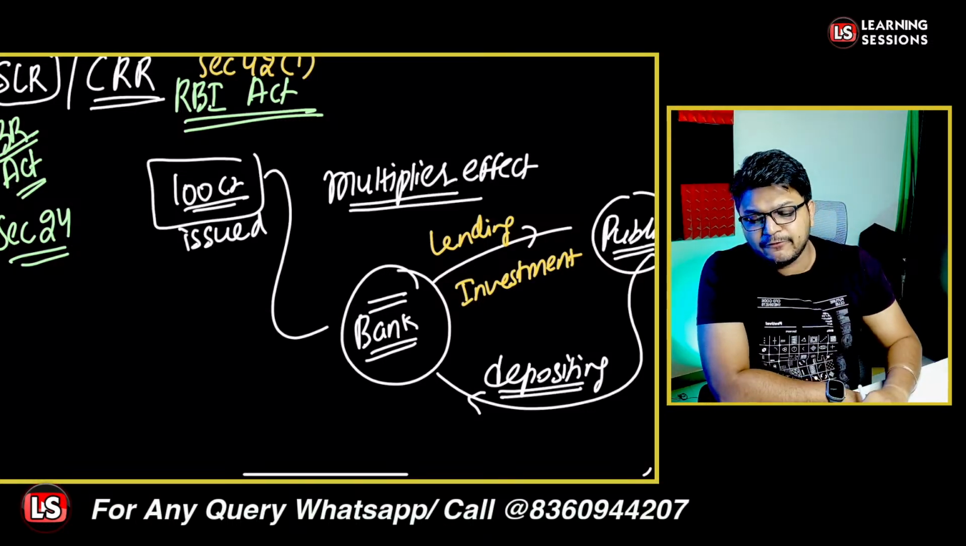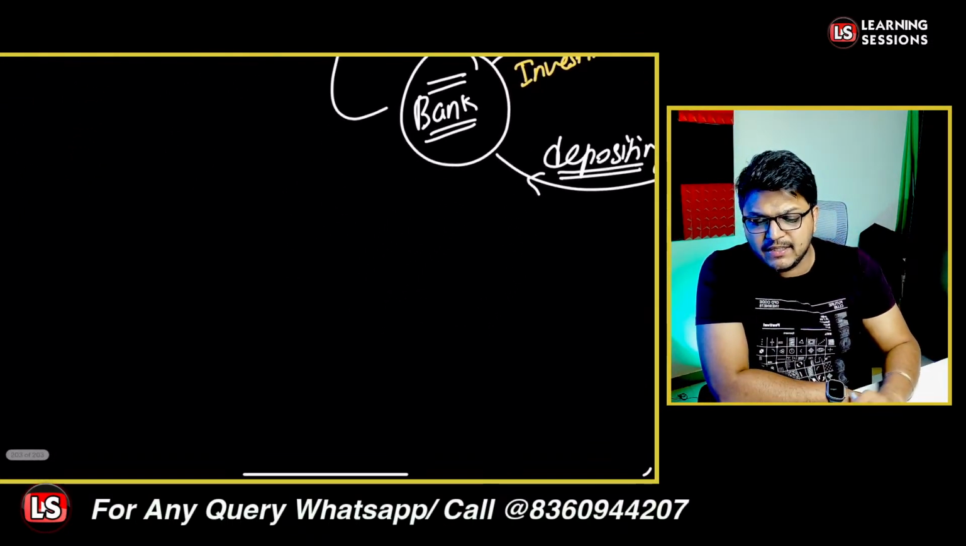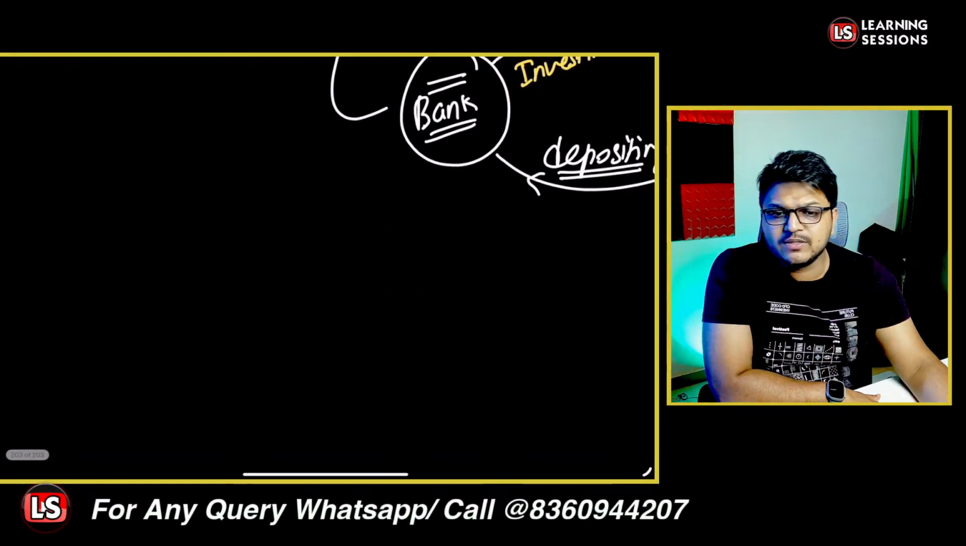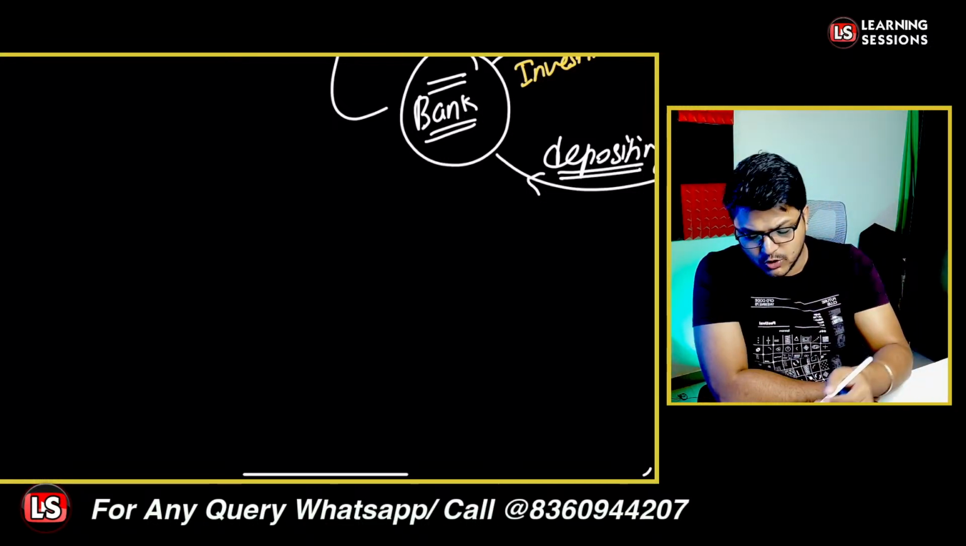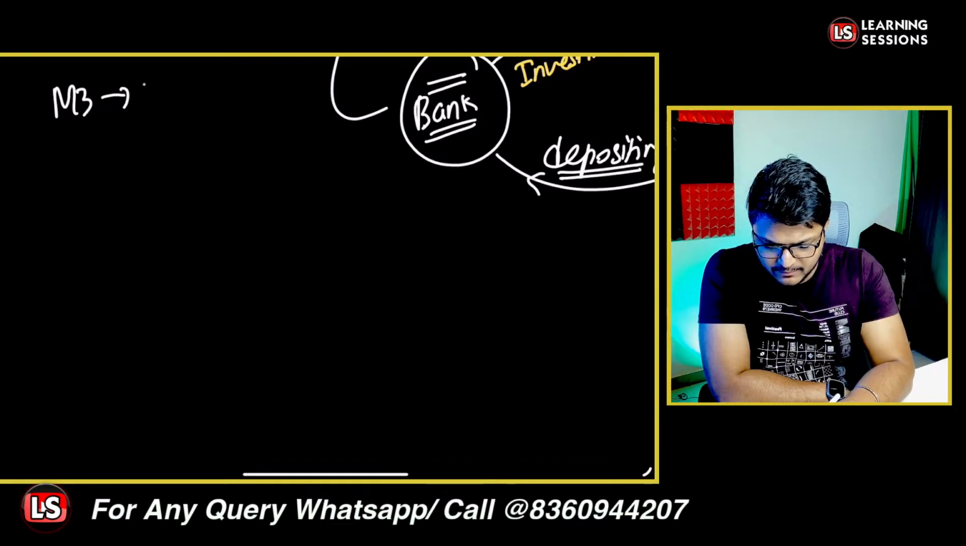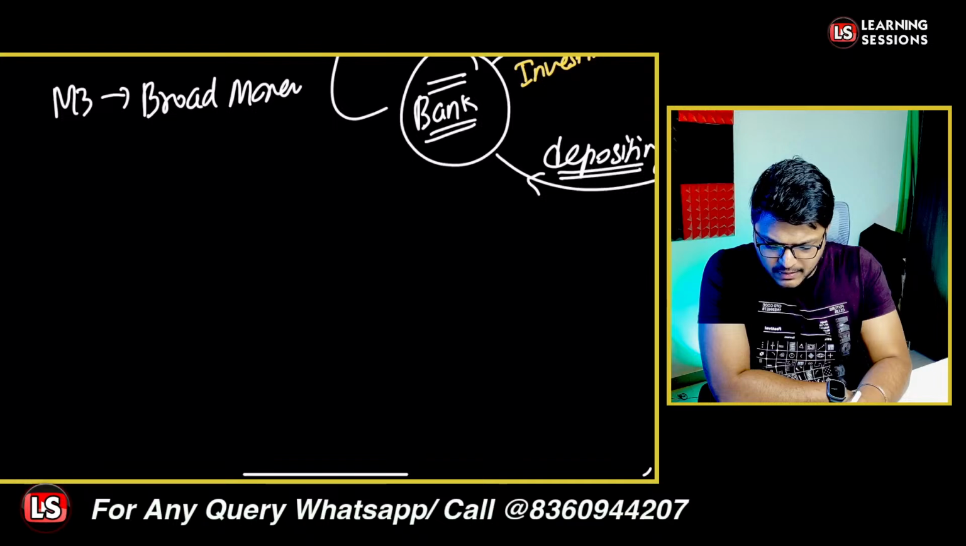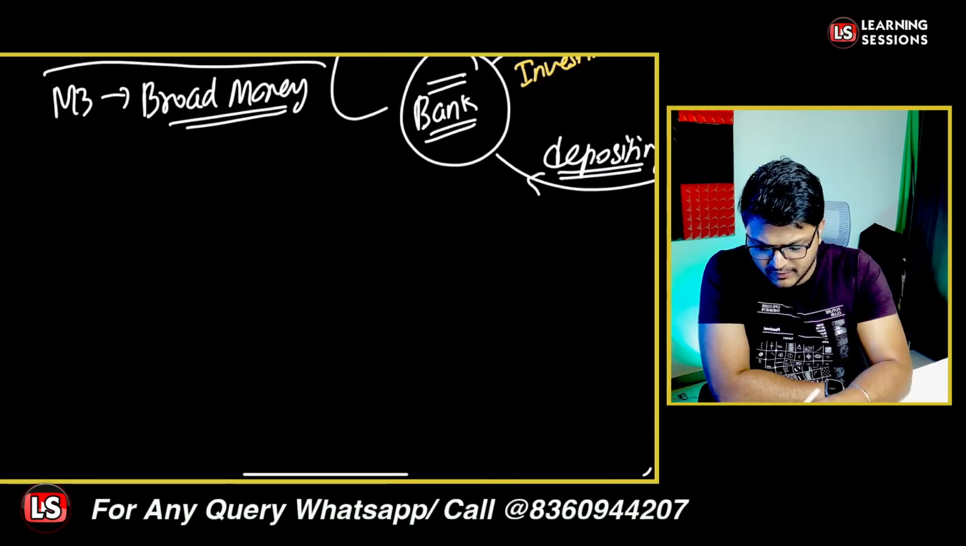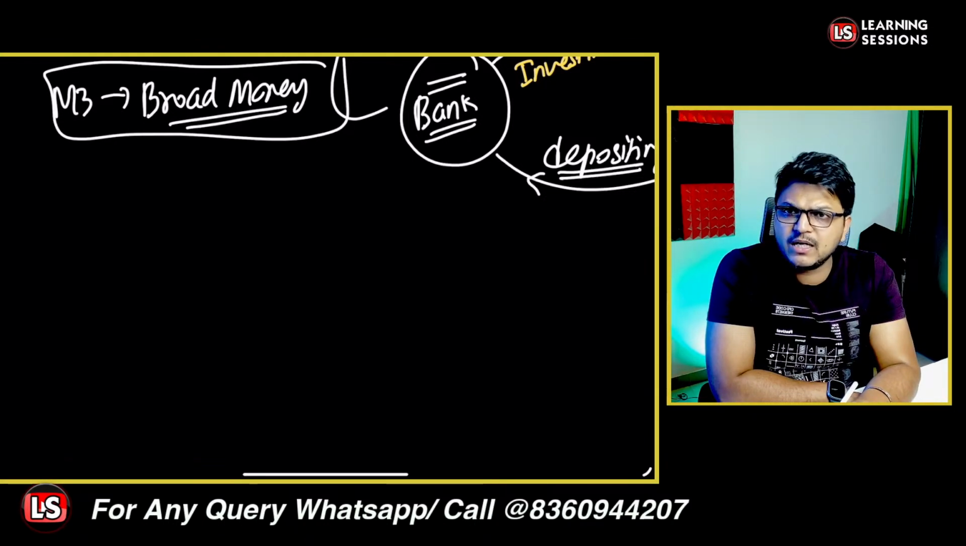Now after that, it's actually related to the monetary policy of the Reserve Bank of India. Which part of the money is said to be the broad money? M3 is said to be the broad money, right? There are two types of money: one is narrow money, the other is broad money. I'm not going to discuss the details here, but this is said to be the broad money, right?